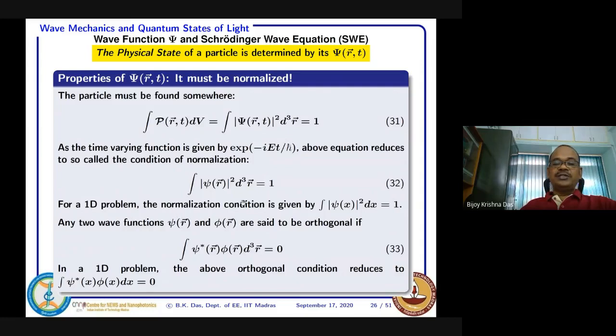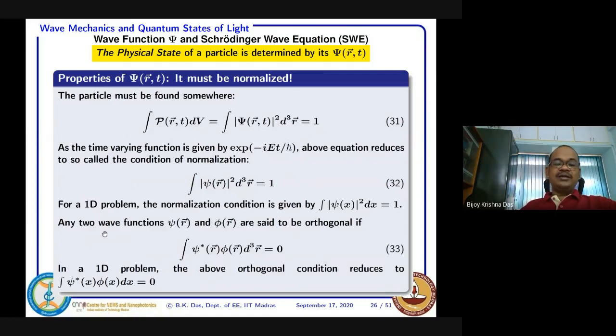Now you can extend that into a 1D problem. 1D problem means you are restricting your motion along the x direction only. So we write the integral of psi x square dx must be 1. That means for this quantum particle in one dimension, you can define the probability density per unit length, whereas earlier it was probability density per unit volume. So the dimension is different, and you should keep that in mind whenever you are solving any problem. You should not write probability per centimeter cube; here you have to write per centimeter or per meter. Okay, so that is one thing gone.